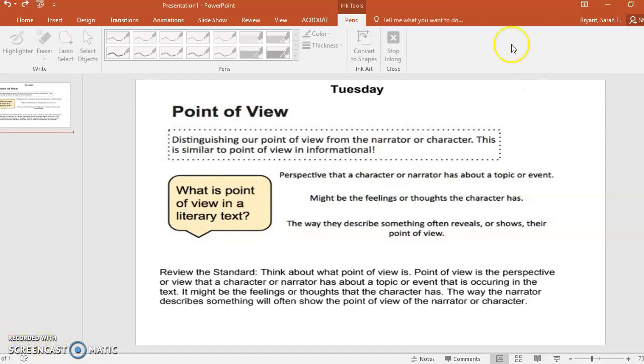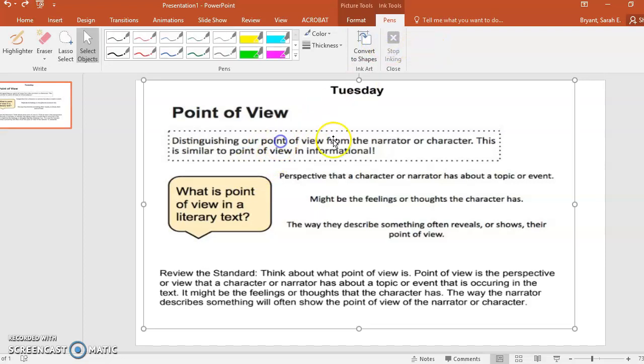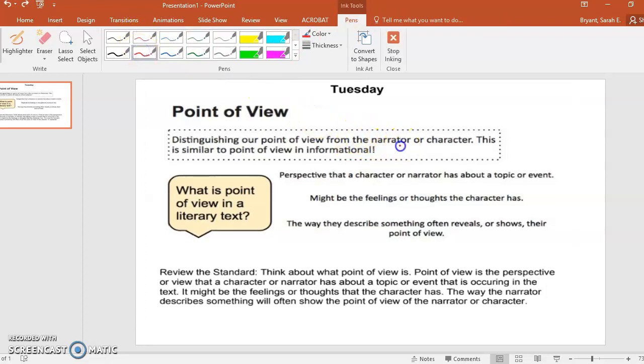Hi guys, today we are going to be talking about point of view, and that is RL.2.6. And so just a reminder what point of view is from our scale, that we want to distinguish our point of view from the narrator or characters. And so if we remember what a narrator is, the person who is telling the story. They can be a character, they could be a person that's not even in the story.